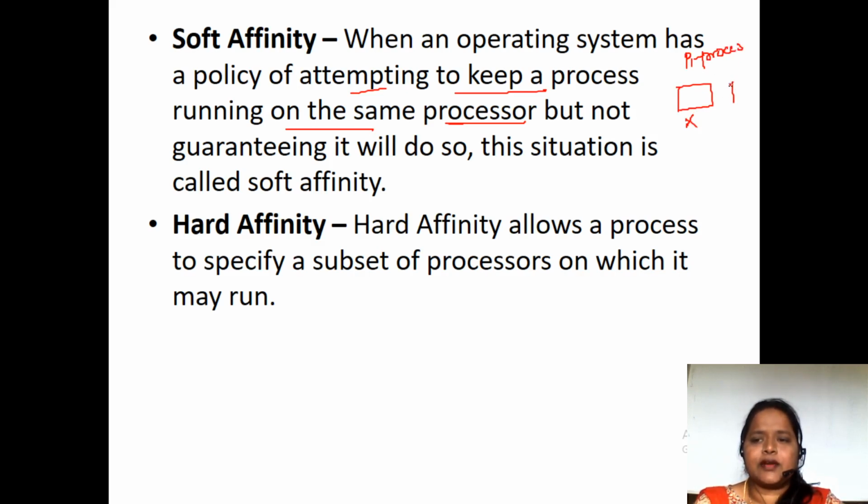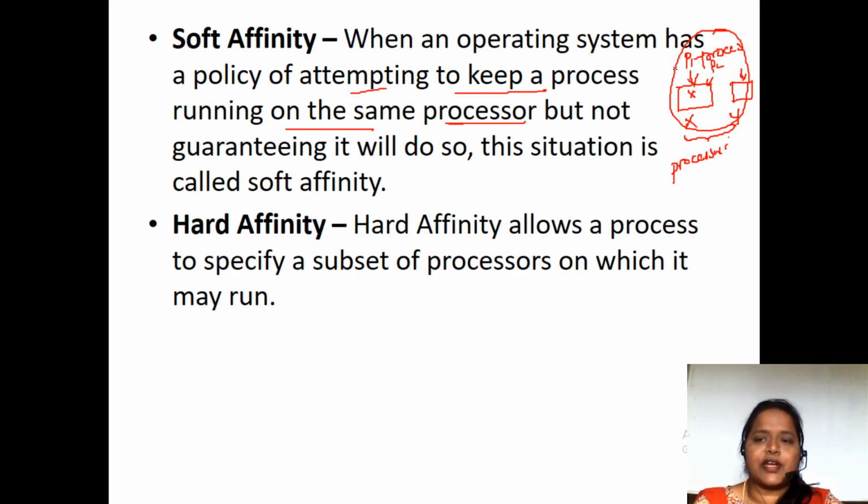Here we have the Y processor. These two are processors. Here P1 first executed in the X processor. Now it has been migrated to the Y processor. This content should be invalidated and processor P2 content should be repopulated.